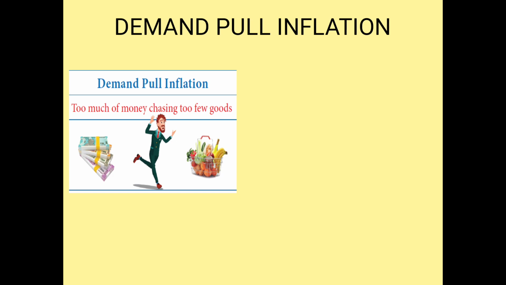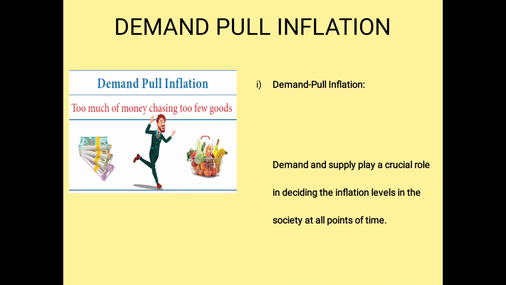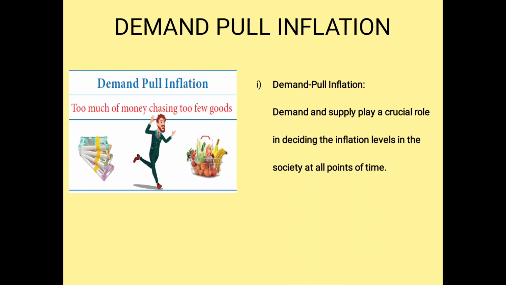Next one is demand pull inflation. Demand is going to pull the inflation. So here we are going to see what demand pull inflation is. It is the inflation level in the society at any point of time.